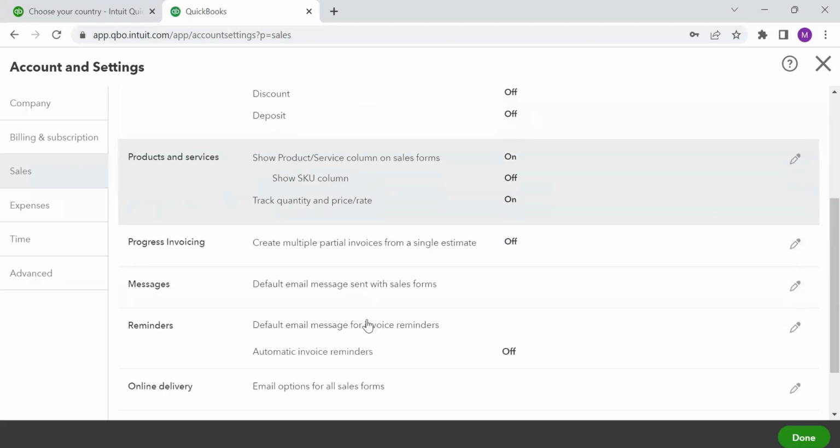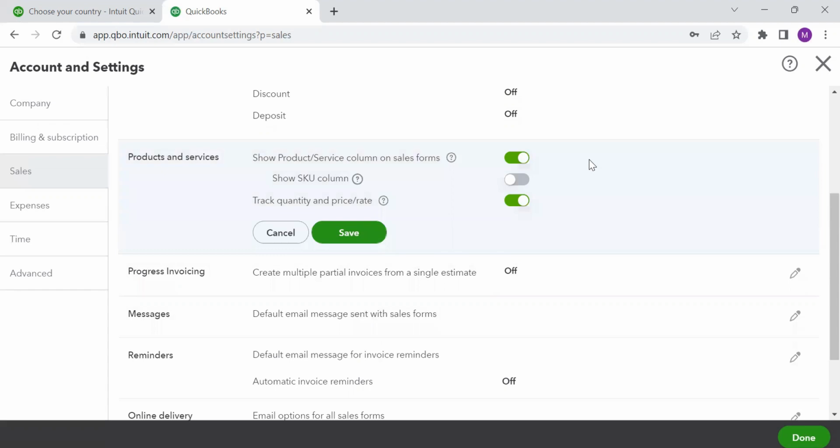Now, if you're in the industry of trading, meaning you're dealing in products, and you want to show the products and services on the invoice, I will have to say yes to the first one. Show SKU column. So if the SKU column is required, I can say yes, and otherwise I can leave it as no.